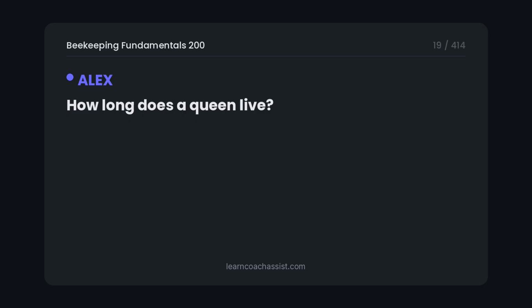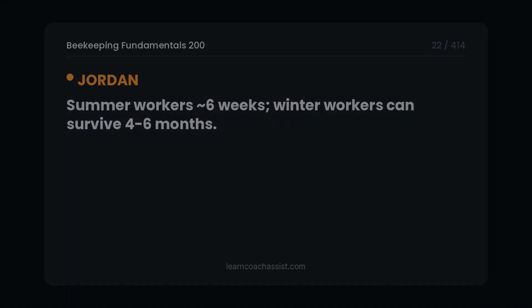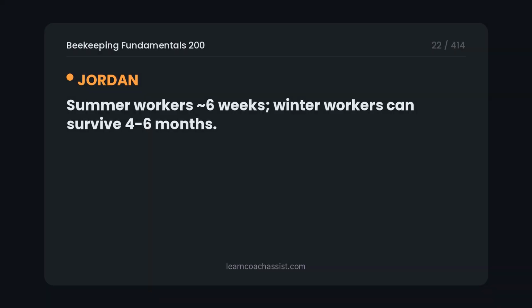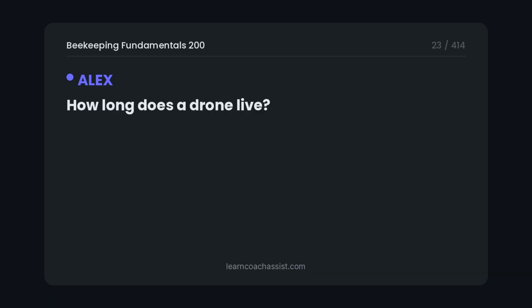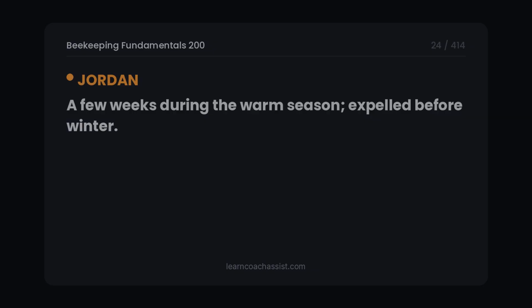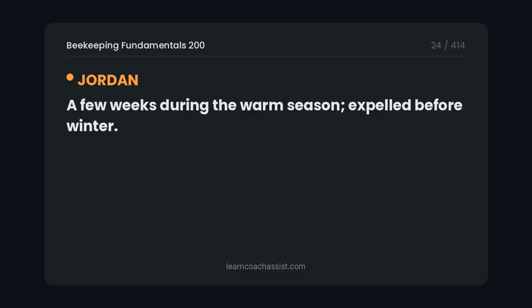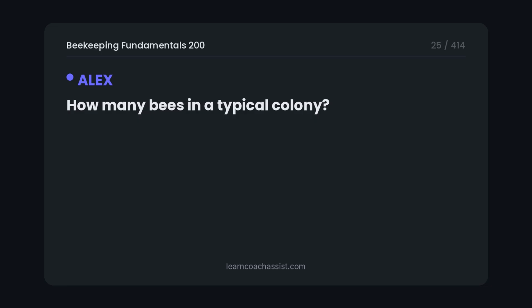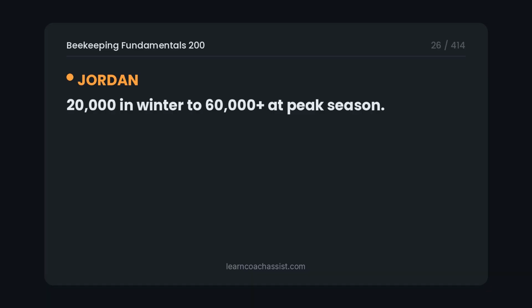How long does a queen live? 2 to 5 years, longest of any bee. How long does a worker live? Summer workers 6 weeks, winter workers can survive 4 to 6 months. How long does a drone live? A few weeks during the warm season, expelled before winter. How many bees in a typical colony? 20,000 in winter to 60,000 plus at peak season.